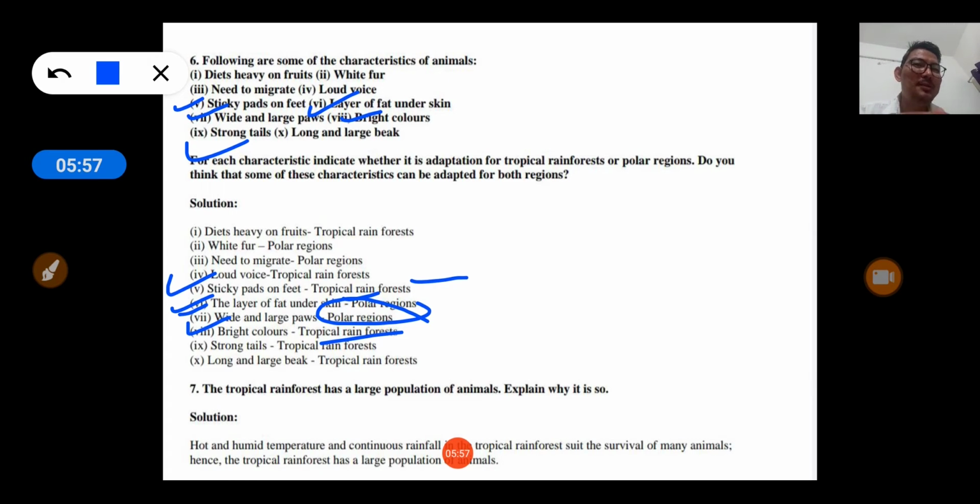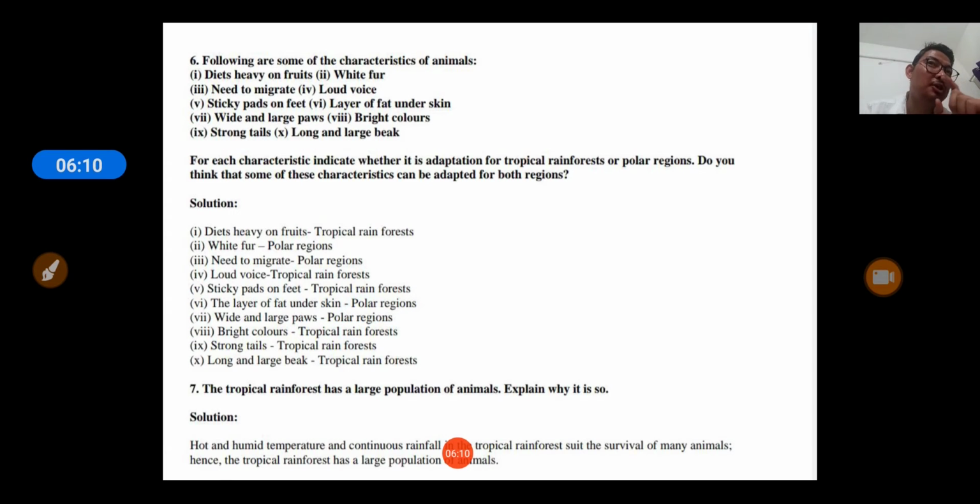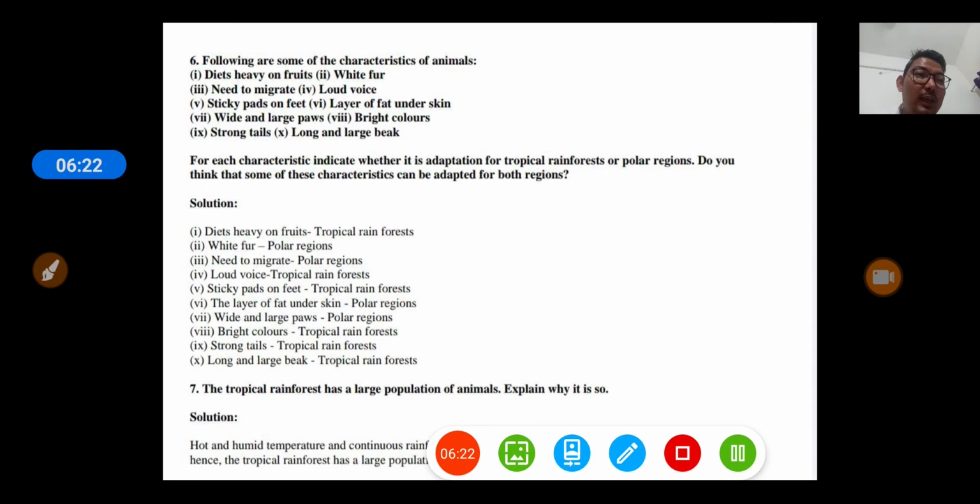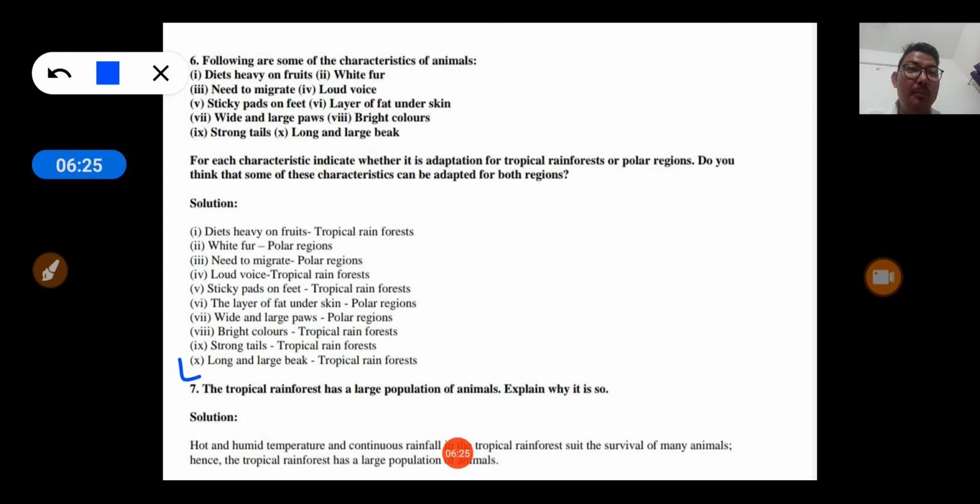So these are all animals found in tropical rainforest. So strong tail is the adaptive feature of tropical rainforest animals. Next is long and large beak. Actually, the function of long and large beak is to crack the fruits easily. Now you know fruits cannot be found in a polar region because there is no vegetation. So long and large beak is the adaptive feature of tropical rainforest animals. Now I hope you have guessed your answer.